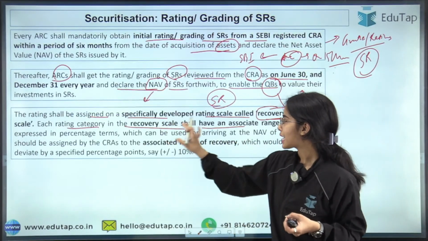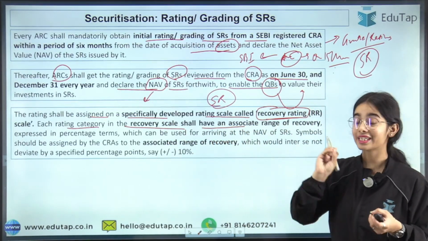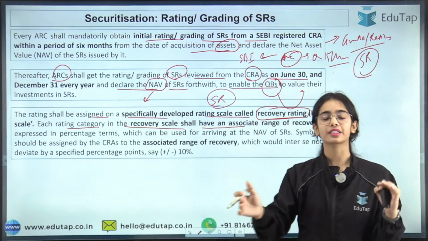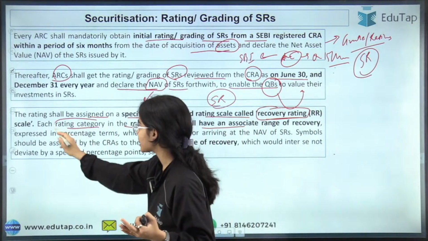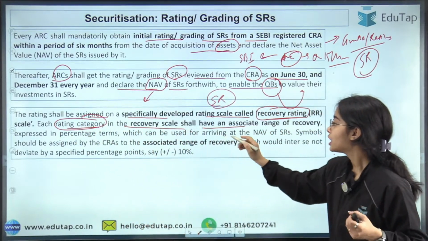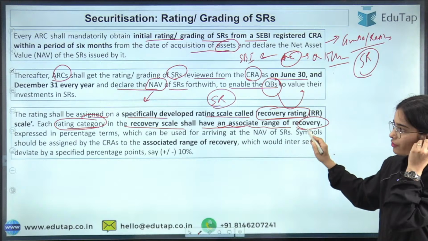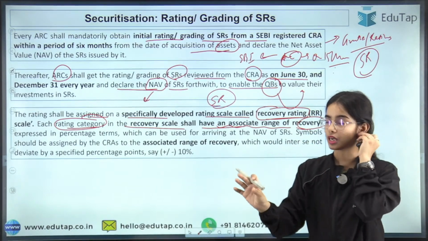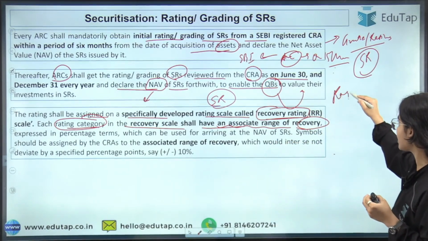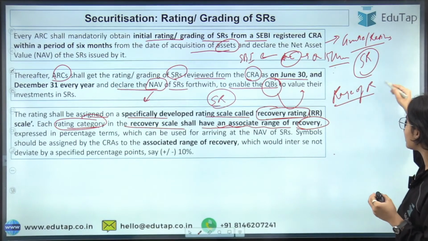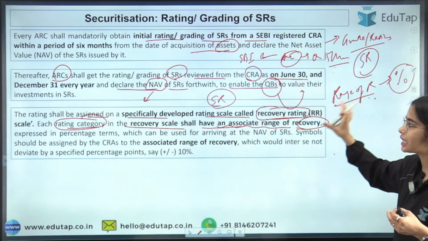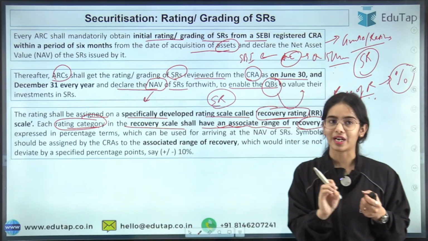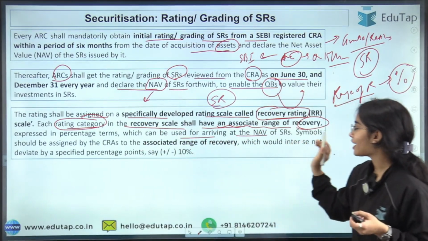So the recovery scale, each rating category, R1, R2, R3, A1, A2, A3, whatever the rating category is in the recovery scale, shall have an associated range of recovery expressed in percentage terms. So the range of recovery shall be discussed in percentage terms, and on the basis of the range of recovery there is a rating category that is provided, which can be used for arriving at the NAV also.